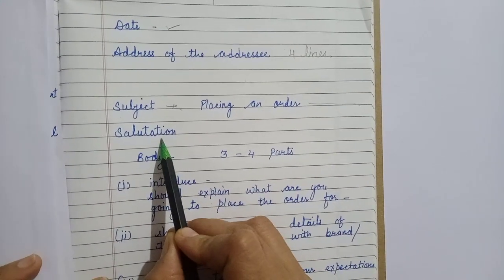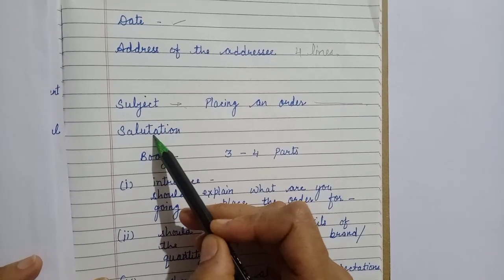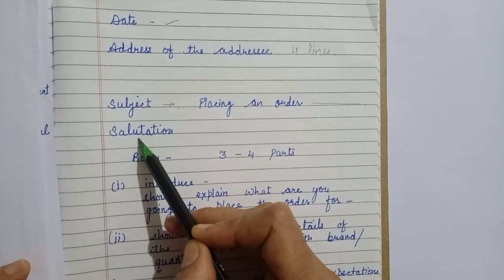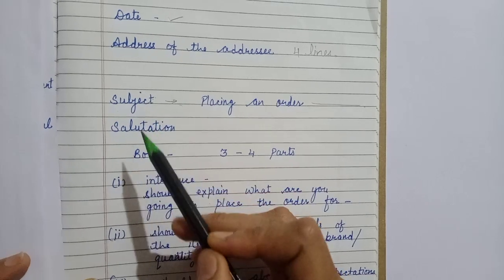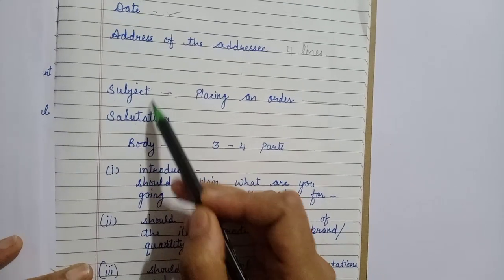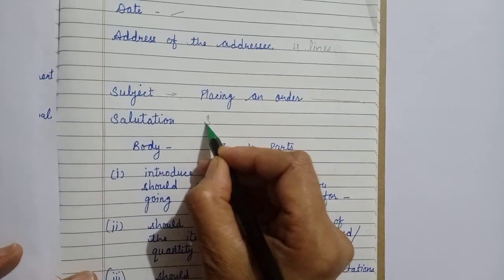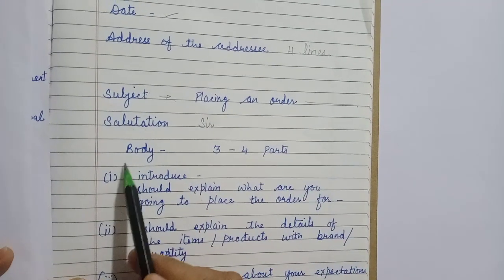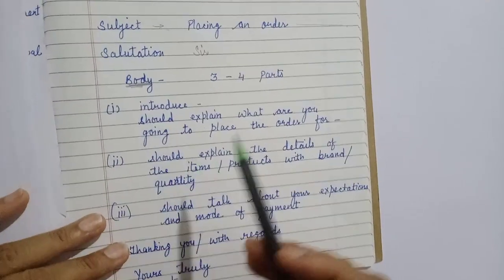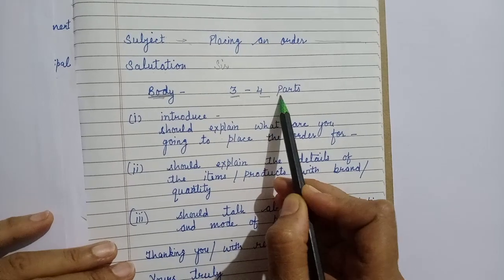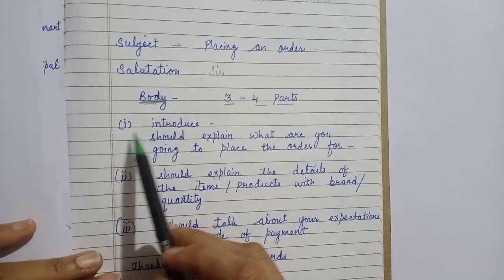Then the salutation part. Children, these 2 parts are replaceable. We can write the salutation first and the subject after this, and vice versa. Salutation means sir, madam. Then the body of the letter, 3 to 4 parts we can make here.